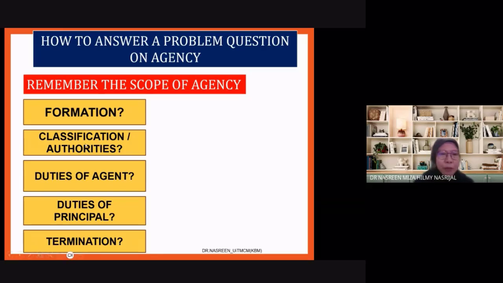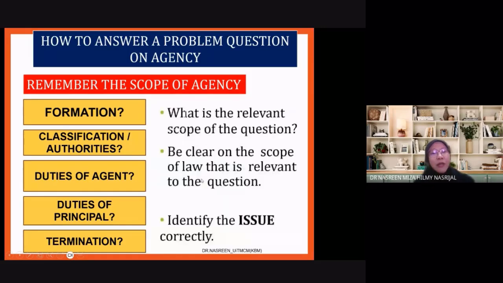Very, very rarely do you have a question which crosses subtopics. If it is formation, it is just formation. It won't mix formation with duties of agent, mixed with termination. Alright? So you've got to be clear on which scope of the agency is relevant. Alright? And from there, you identify the issue correctly. Okay, so what is the relevant scope of the question? Be clear on the scope of law, alright? And then you identify your issue correctly.